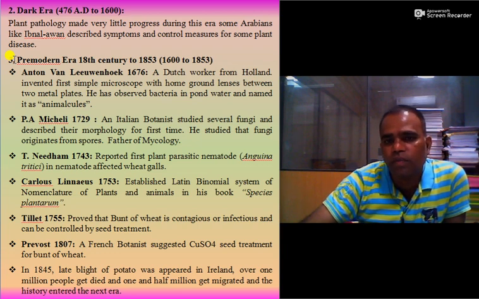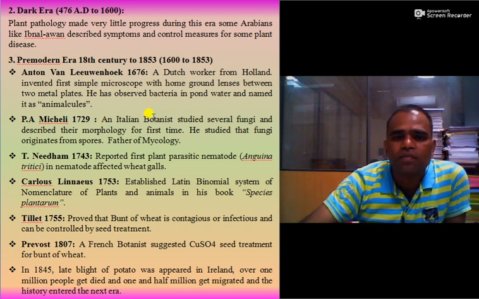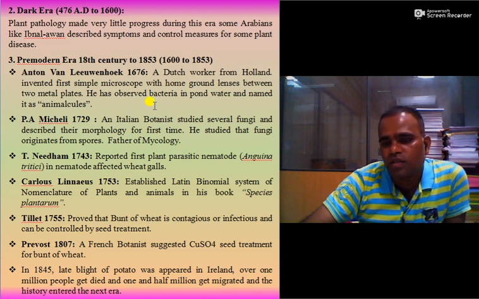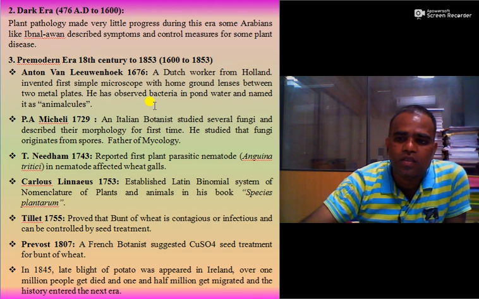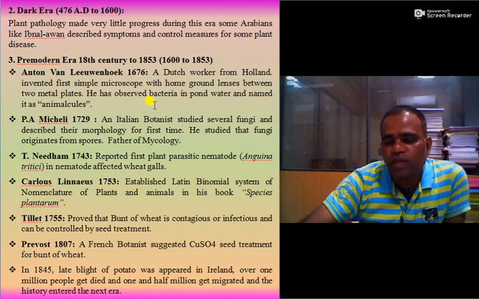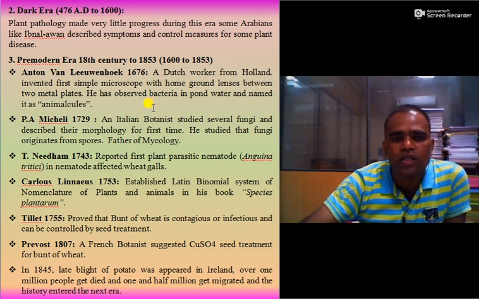He observed the pond water and for the first time saw bacteria, which he called animalcules. He also expressed his view after observing this for the first time, what marvelous things God has created. So this is the contribution of Anton van Leeuwenhoek, who gave birth to microbiology.